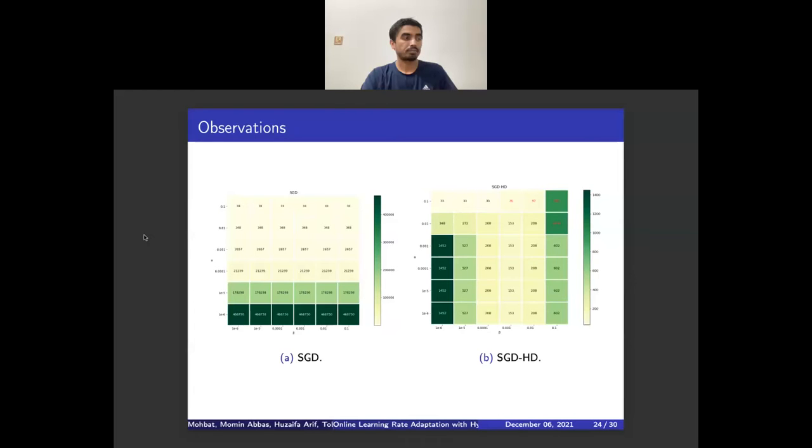This analysis is done between vanilla SGD and SGD with hypergradient descent. The values in the grid are the number of iterations after which training loss was 0.29 for logistic regression on MNIST. We can observe the clear benefit of using hypergradient descent, at least in the convex setting. The number of iterations required is much more manageable regardless of the choice of initial learning rate and beta.